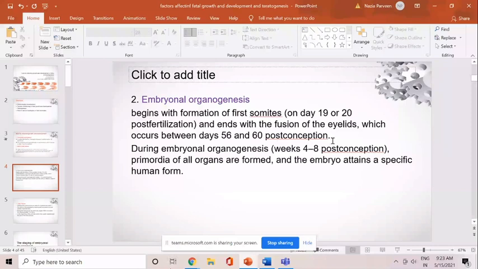During the embryonal organogenesis, primordia of all the organs are formed. So all the organs have started originating, and their primordial forms are formed. So the embryo attains a specific human form. That is the phase which is more prone to the various teratogenic agents and different types of exposure, because any teratogenic exposure during